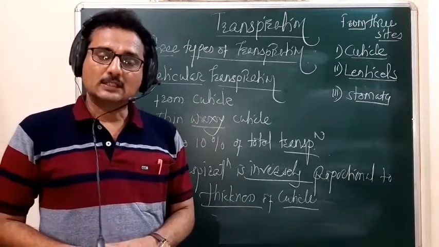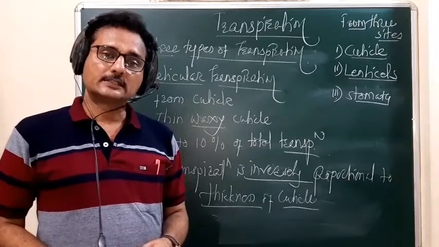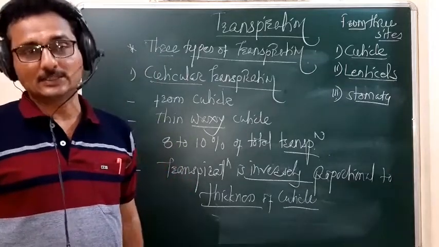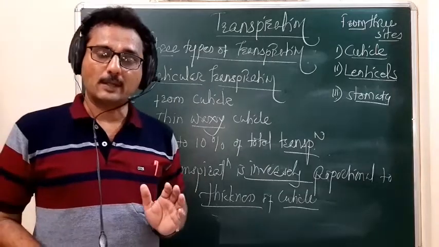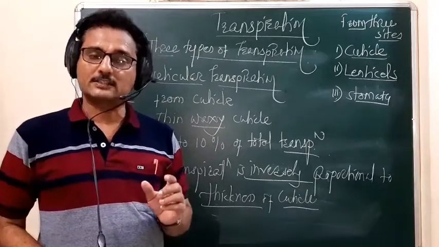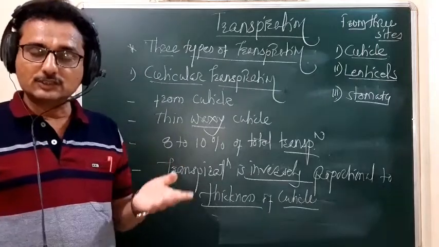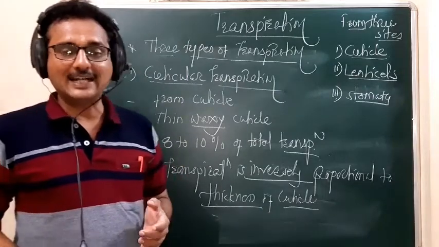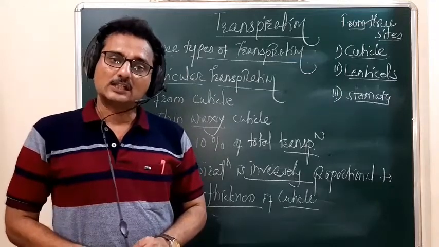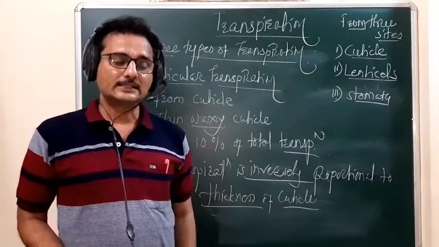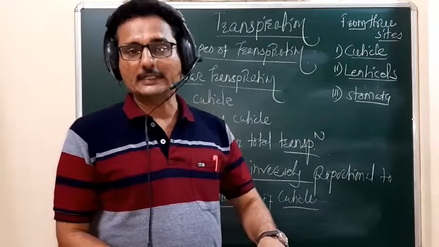So there, the transpiration rate is very low or negligible. Means cuticular transpiration is negligible in xerophytic plants, because they have the thick waxy cuticle. But in case of the mesophytic plant, that waxy cuticle is very thin. So the rate of transpiration in mesophytes is the maximum or higher.